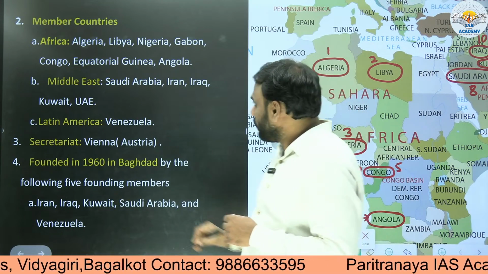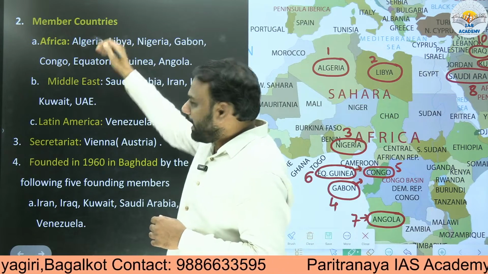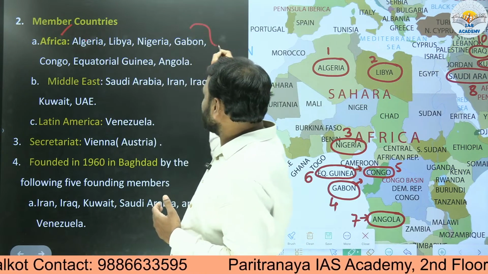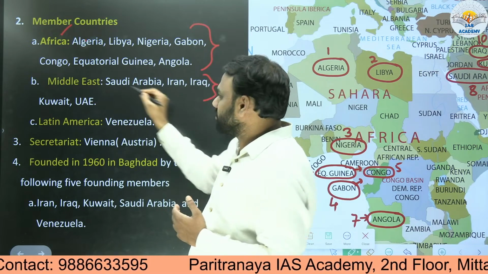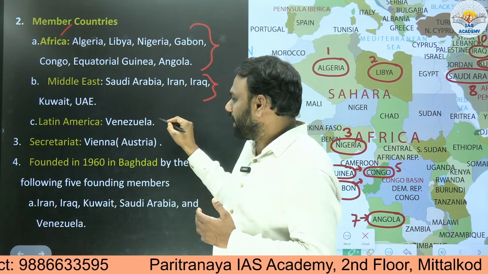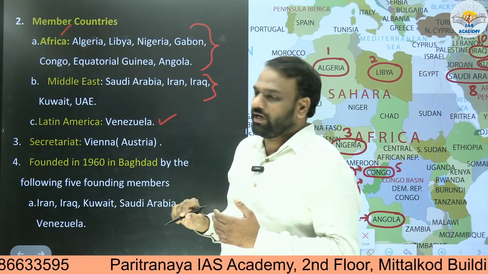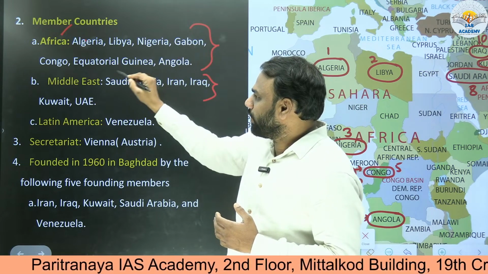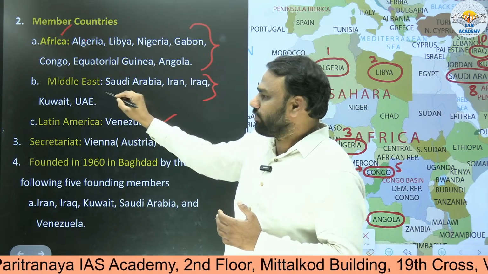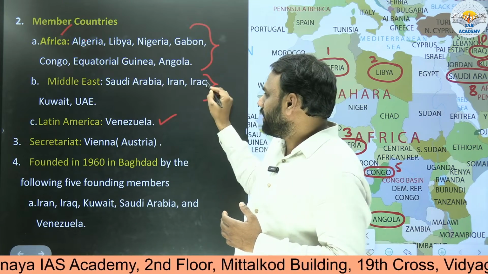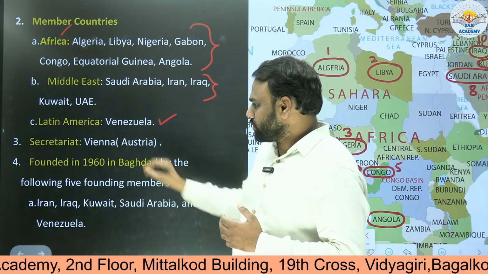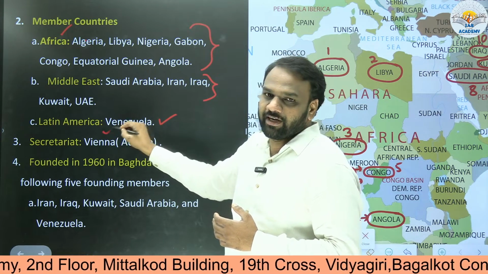So who all are members? Here I have segregated the members based on region. Africa, so these are the countries which belong to Africa. These are the countries which belong to the Middle East, and from Latin America we have one country, Venezuela. Here we have Algeria, Libya, Nigeria, Gabon, Congo, Equatorial Guinea, Angola. From the Middle East we have Saudi Arabia, Iran, Iraq, Kuwait, UAE. From Latin America, Venezuela. And also we'll be looking into its secretariat or headquarters.